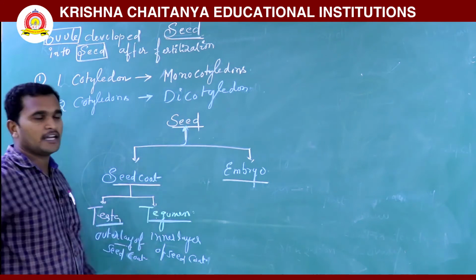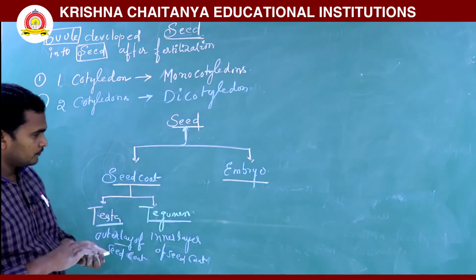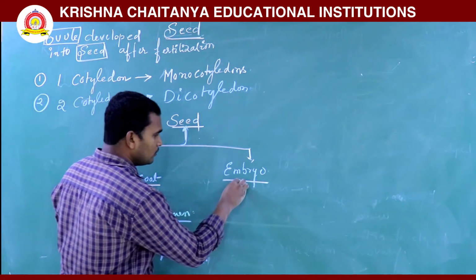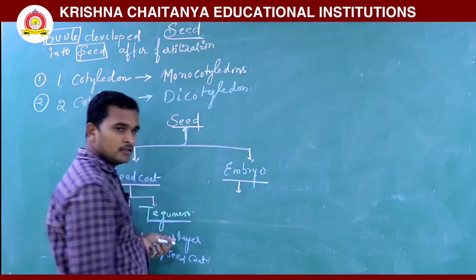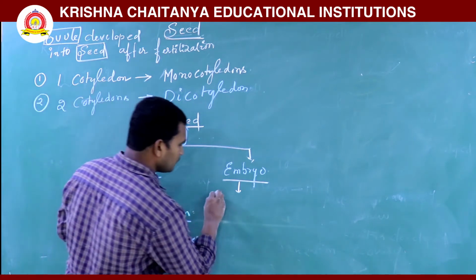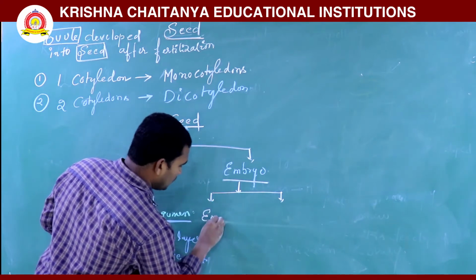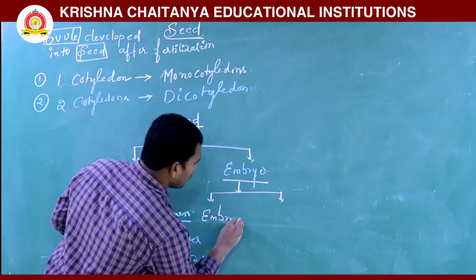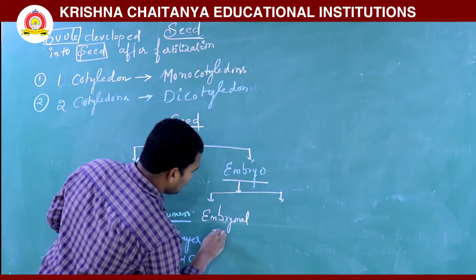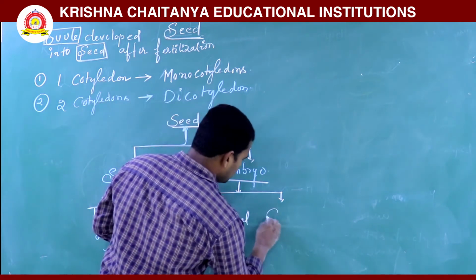These two are protecting the embryo. See here, the embryo. The embryo contains the embryonal axis and also cotyledons.